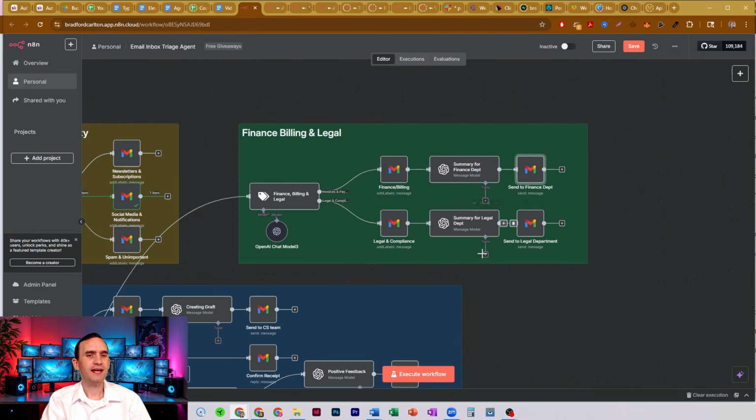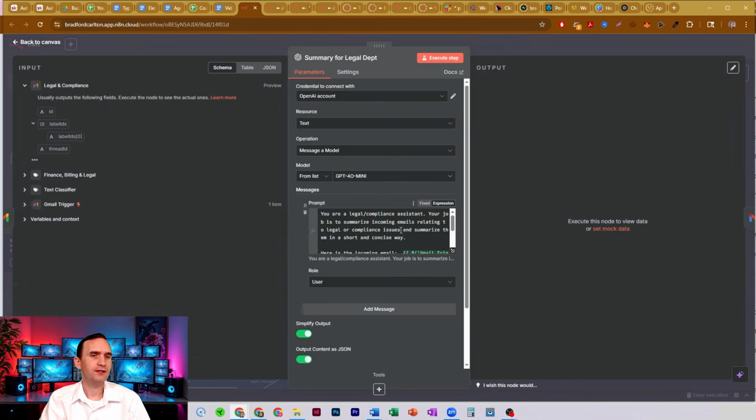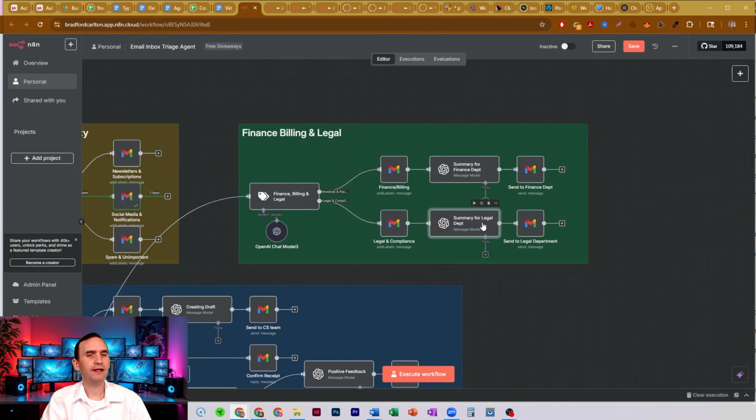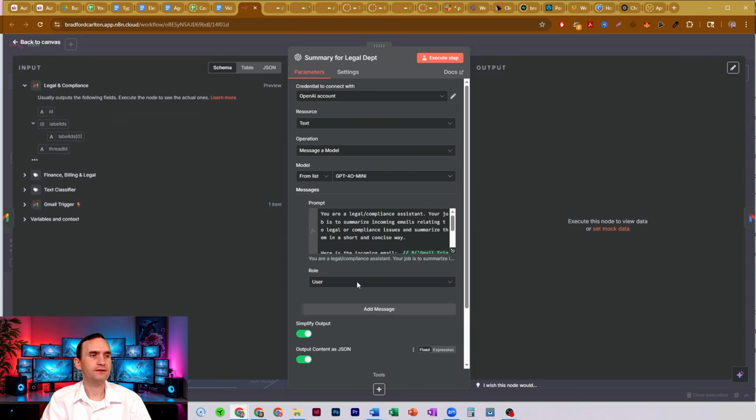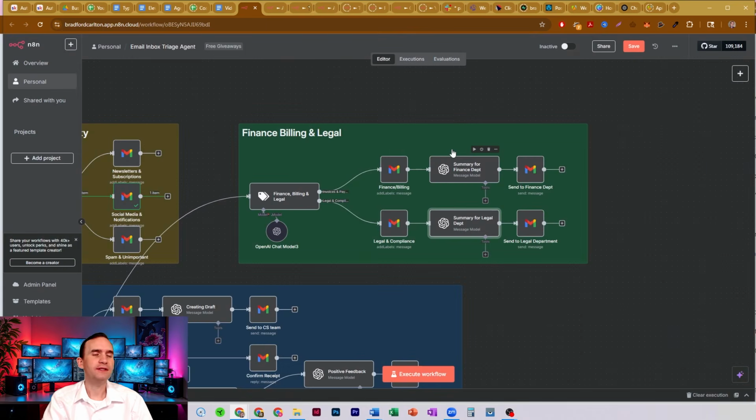All right, and then we do the same thing for the legal department. In this case, you're a legal compliance assistant to summarize the incoming email. Same information, to give it the incoming email body. We tell it to output a subject and a user. And we have it output as a JSON, by the way. So that's how it knows to give us the information.